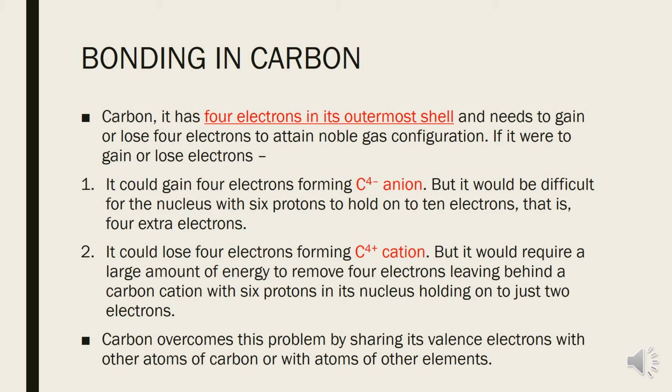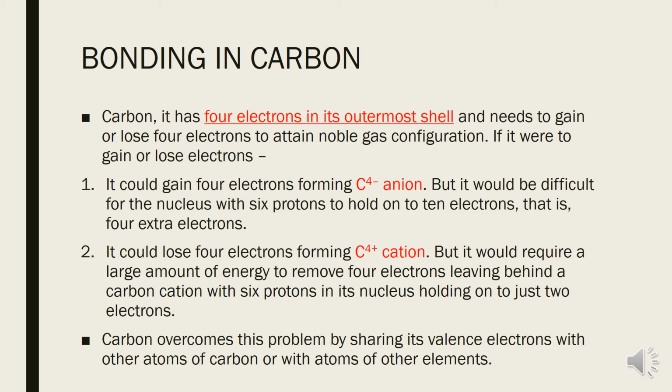And after the removal of 4 electrons, what will happen? Carbon is only left with 2 electrons in its K shell, and these 2 electrons will be held by 6 protons present inside the nucleus. So this option is very difficult for carbon.